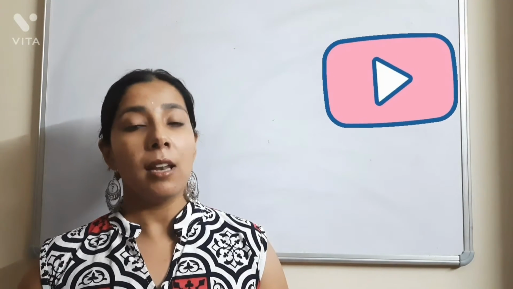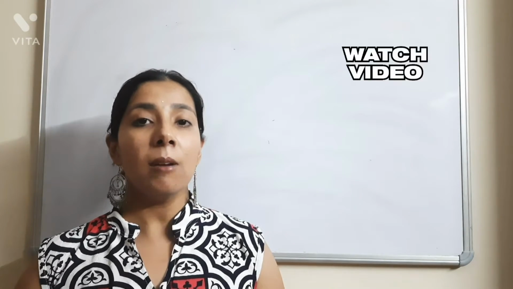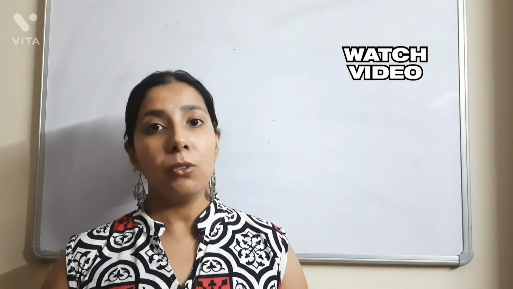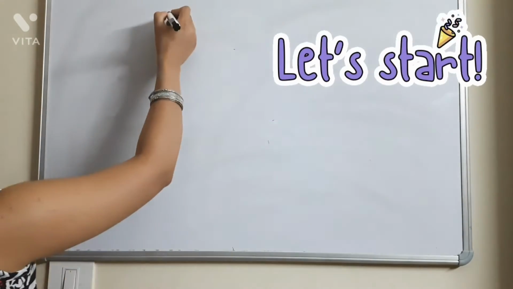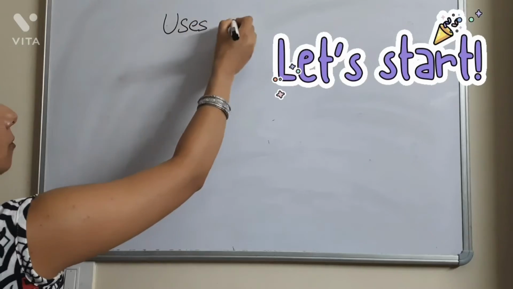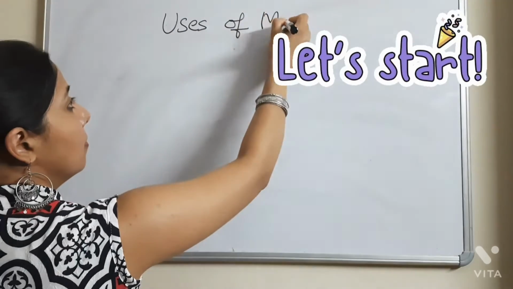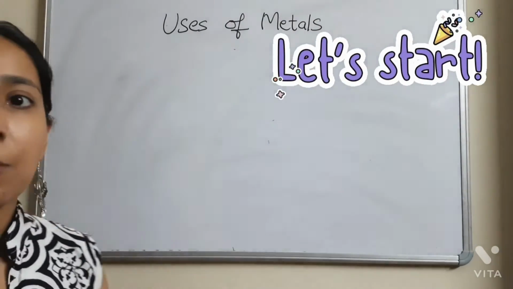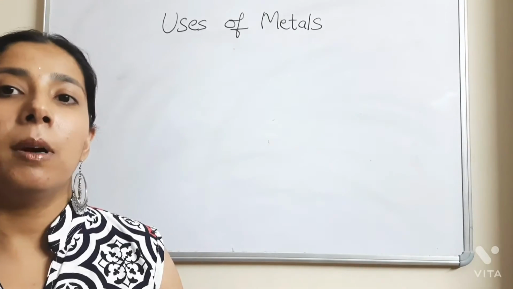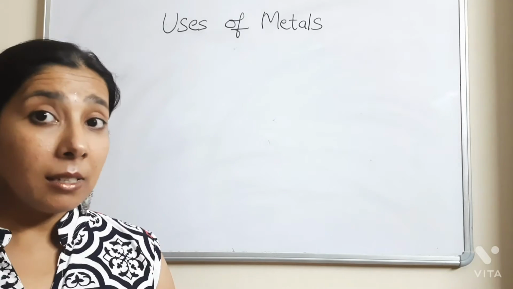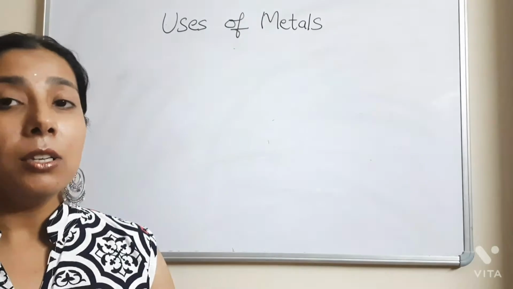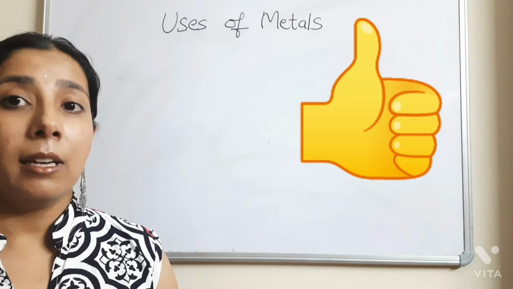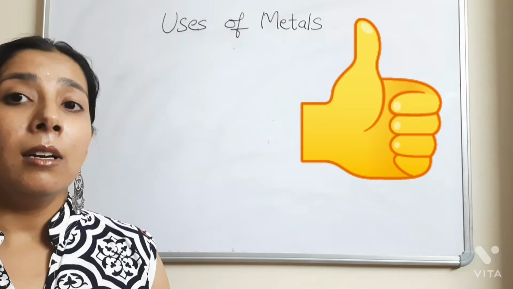So today we are doing the last topic of this chapter, which is the uses of metals and the uses of non-metals. So let's start with the uses of metals. We have read about the various types of metals, that is aluminium, copper, zinc, mercury, but under this topic we will be discussing the uses of the different metals, how these metals are used in our daily life. Let's start.